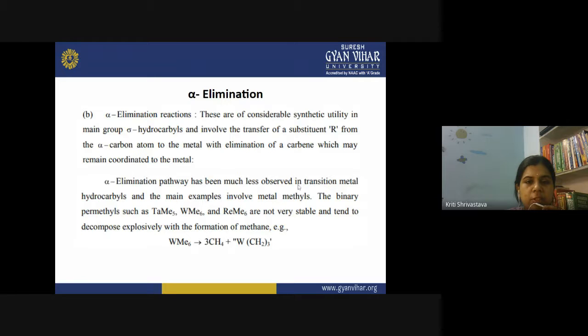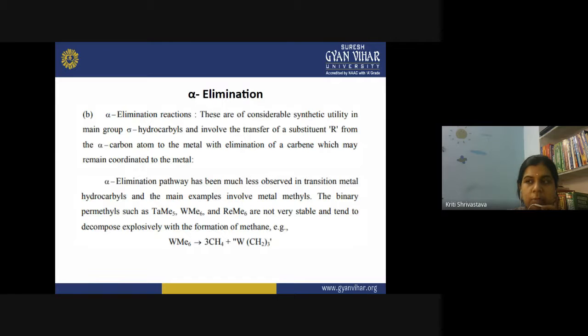It is much less observed in transition metal hydrocarbyls, and the main examples involve metal methyls, but they are very common in the case of main group hydrocarbyls. The binary permethyls such as TaMe5, WMe6, that is hexamethyl tungsten, pentamethyl tantalum, and hexamethyl rhenium, ReMe6, are not very stable and tend to decompose explosively with the formation of methane. So this is the alpha elimination, where the alpha carbon is involved.